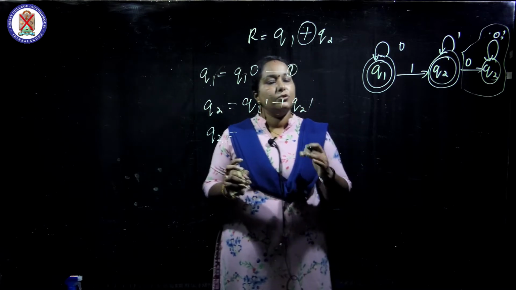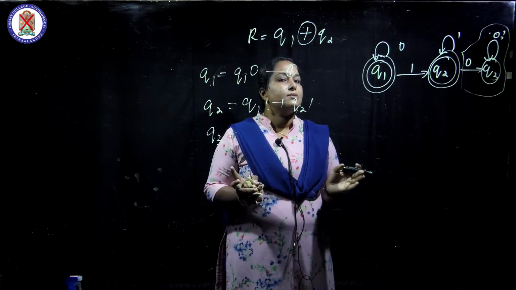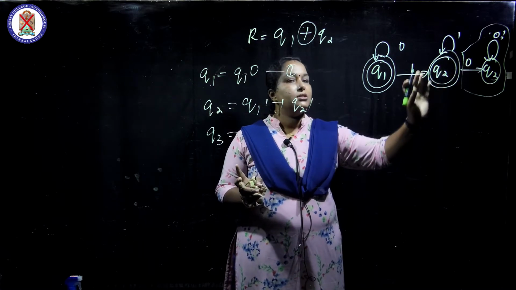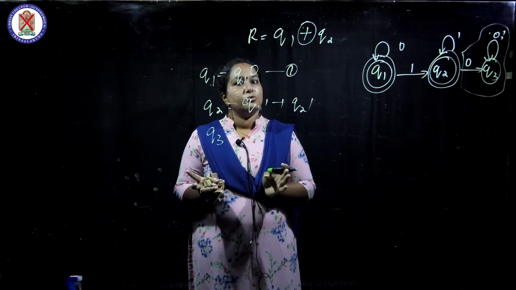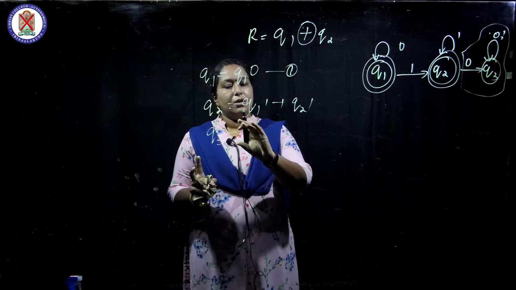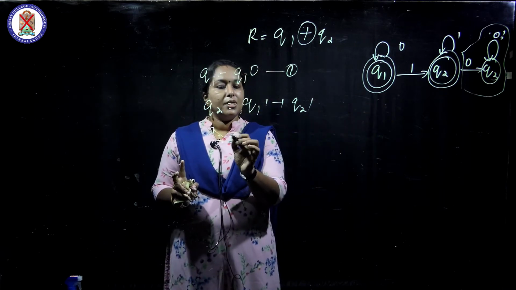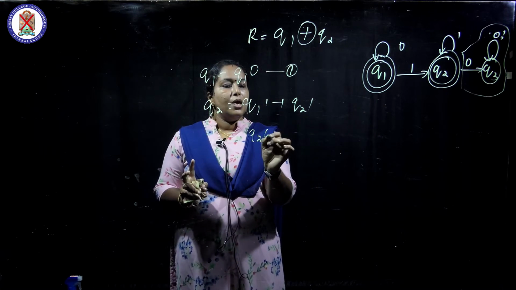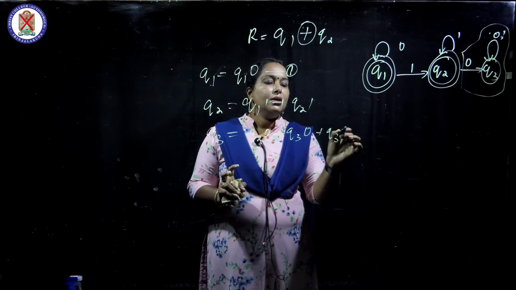Once you become an expert, you need not write Q3 because it is a trap state. For constructing a minimal DFA, the trap state is avoided, so there is no need to write it. But for study purposes I am writing it. Q3 equals Q2 0 plus Q3 0 plus Q3 1.